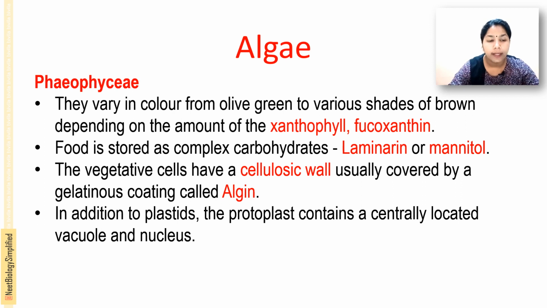In the Phaeophyceae, chlorophyll a, c, carotenoids and xanthophylls are present. Depending on the presence of xanthophylls, fucoxanthin, they vary in color from olive green to various shades of brown. The food is stored as laminarin and mannitol. The cell wall contains cellulose along with the gelatinous coating called algin. In addition to the plastid, the cell contains a centrally located vacuole as well as the nucleus.